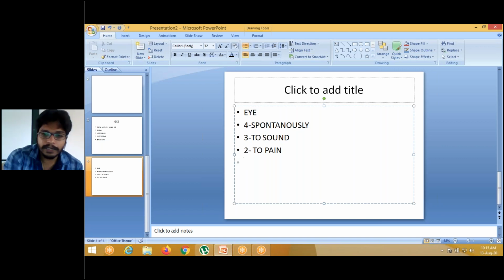And what is 1? Can someone say? No opening. We will revise it later. We will complete first.